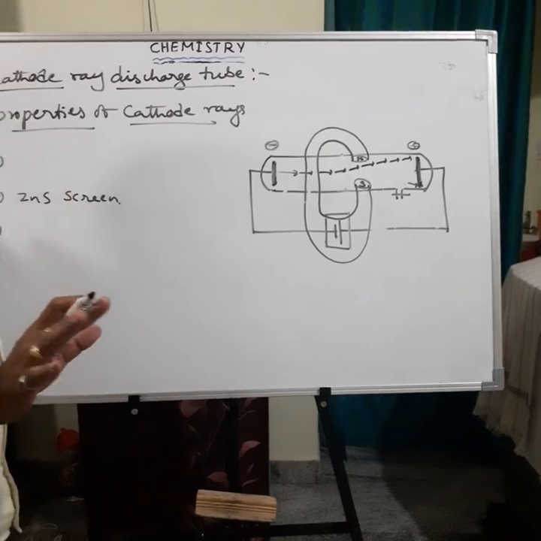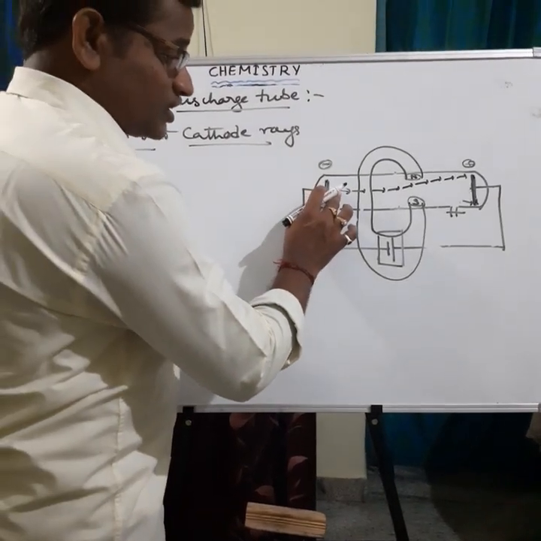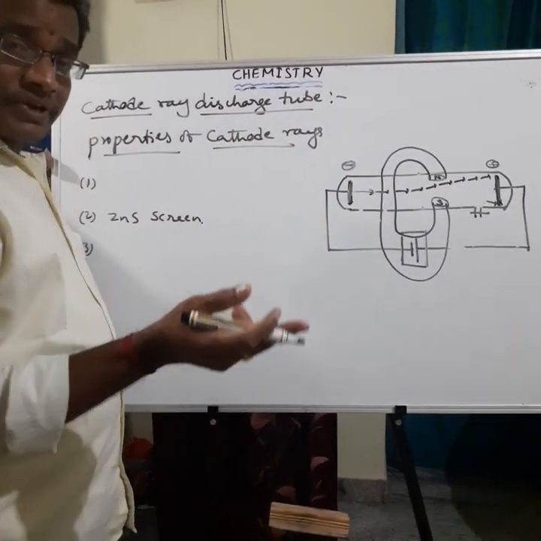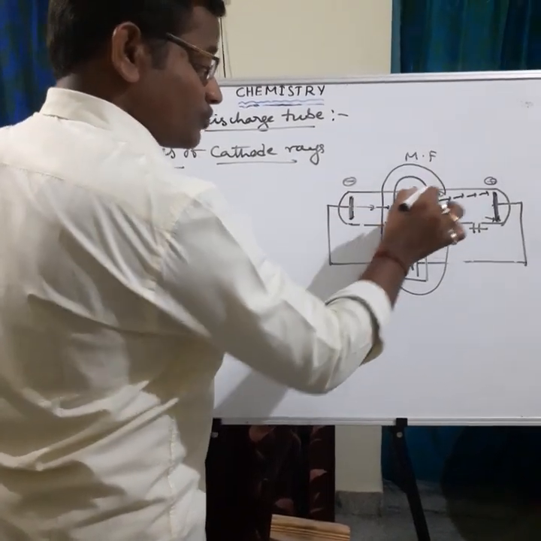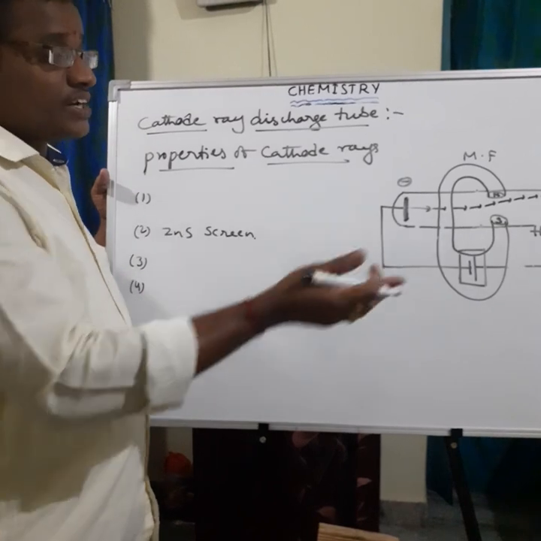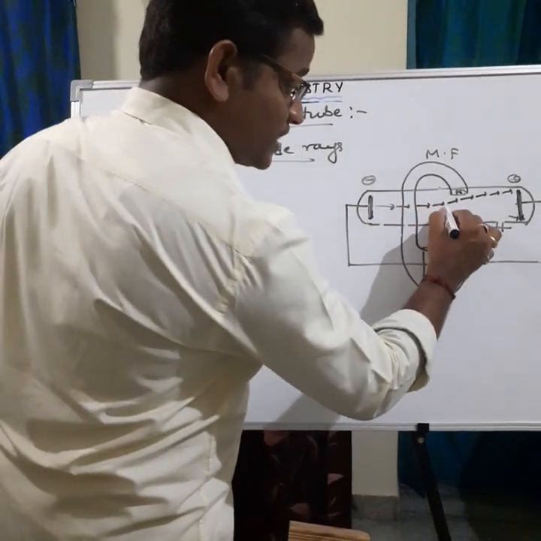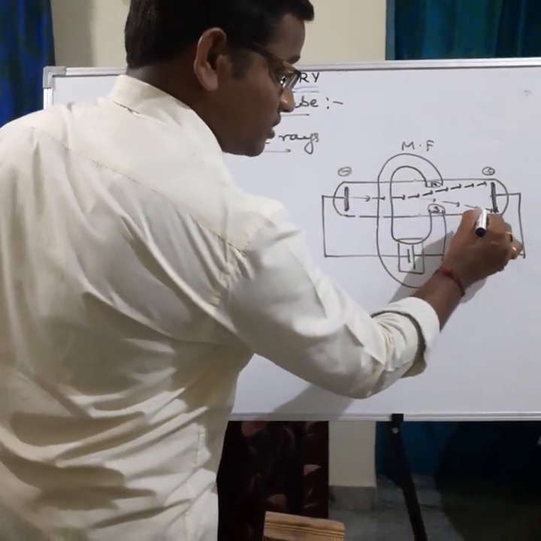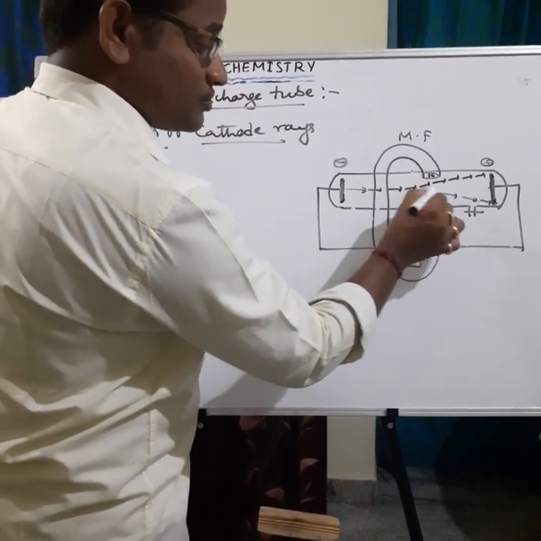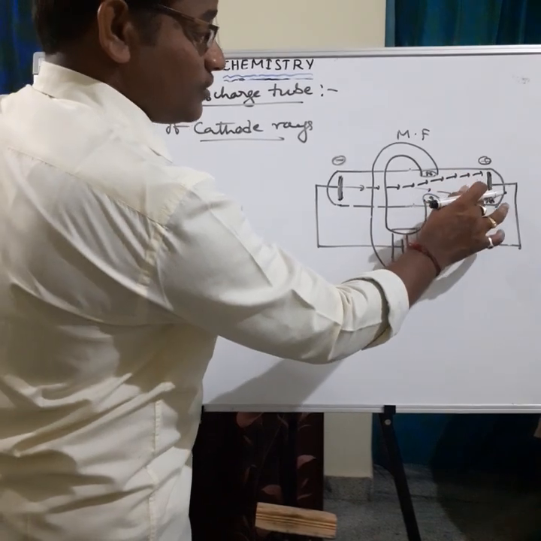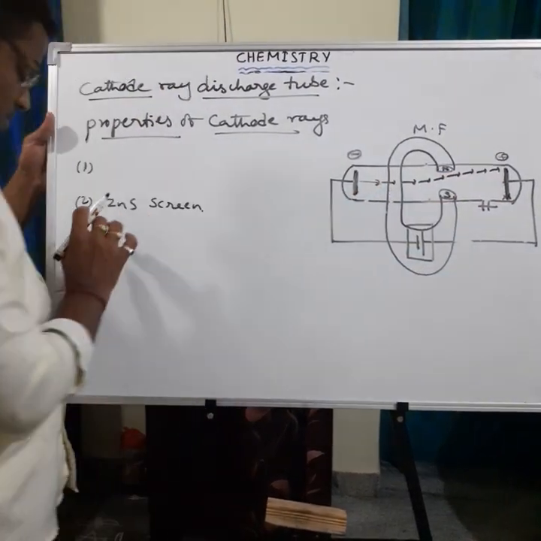In the presence of electric field, the cathode rays are deflected toward the positive pole. But in the presence of magnetic field, the rays are deflected toward the upward direction. So this is the opposite side of the electric field. So that is about this fourth point.